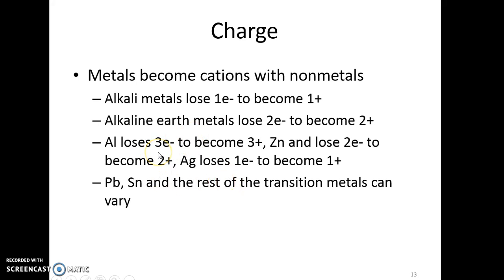Aluminum loses 3. Zinc and cadmium lose 2. There's a missing one here. There should be a cadmium, Cd, there. And then silver loses 1. The rest of the metals all can do a lot of different things, and so I'm not going to expect you to know those charges. We'll see how we can figure them out, but you don't have to be able to predict what they will do.